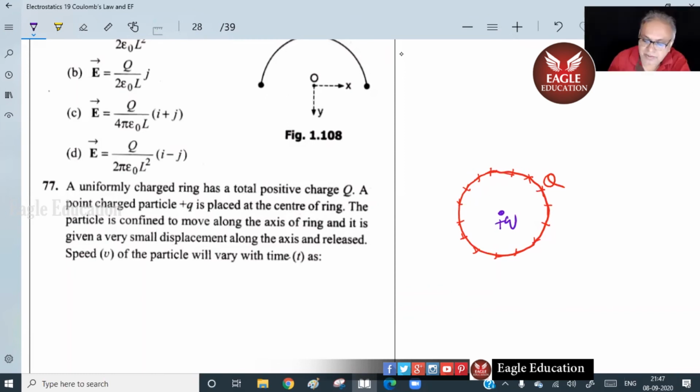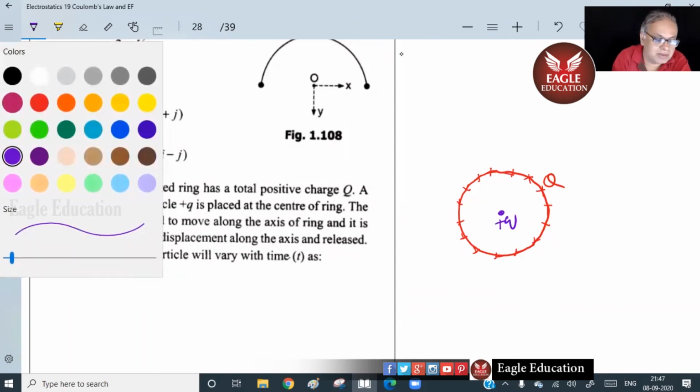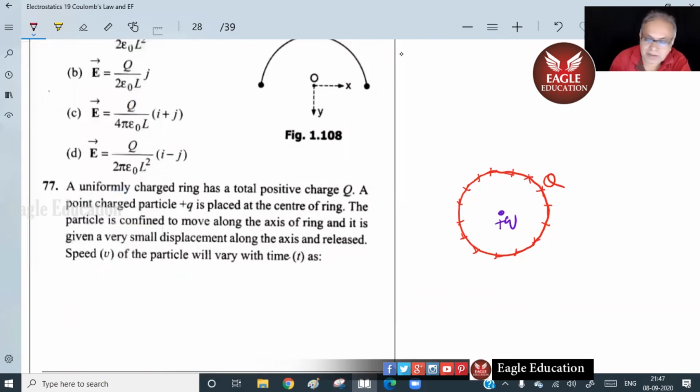Axis means, I'm showing in this plane, but it should be like this. We have the ring like this, this is the total plus Q, and now this is the axis. So it is confined to move along this axis.